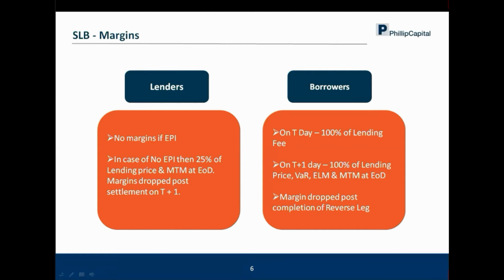Let's say at the end of the settlement, which is the first Thursday 35 days hence, your stock doubles from 10 lakh rupees to 20 lakh rupees. The exchange has to collect 100% of the lending price plus VAR plus ELM and even the mark to market, that is the step up in the price of the stock which has happened. So this is how the exchange manages the margins from the borrowers on the exchange platform.